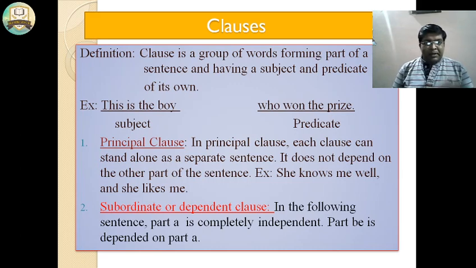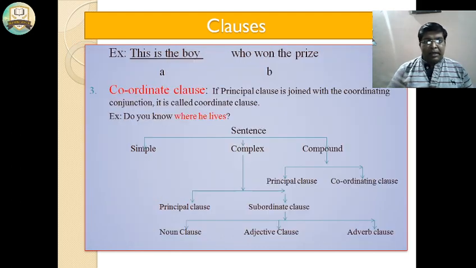Subordinate clause or dependent clause means one clause is the principal clause, and the other clauses depend on the principal clause. In the following sentence, part A is completely independent, part B is dependent on part A. For example, this is the boy who won the prize. The first one is this is the boy, and the second one is dependent on the first one.